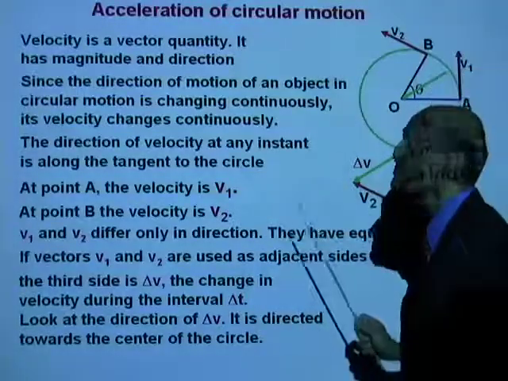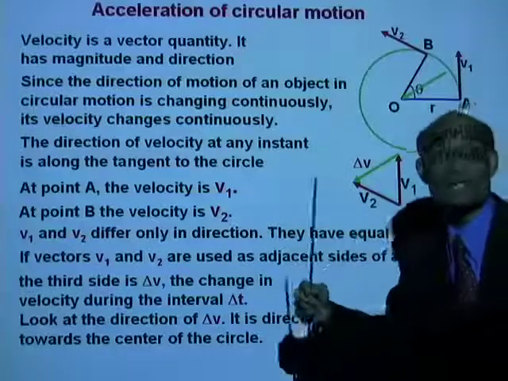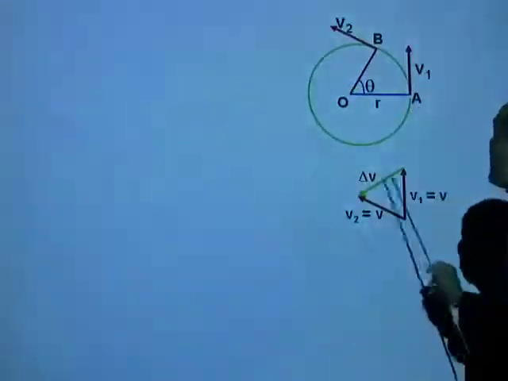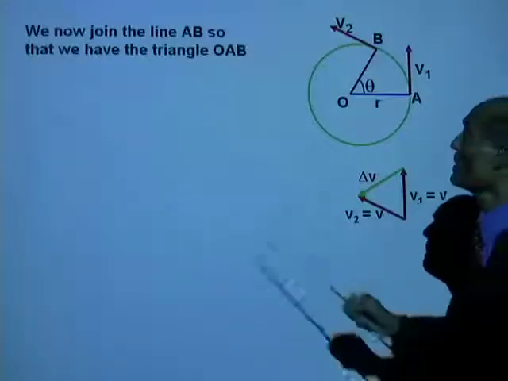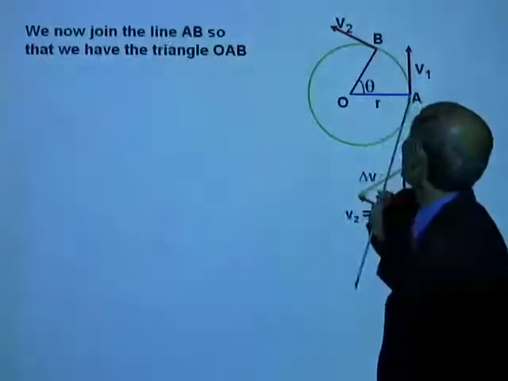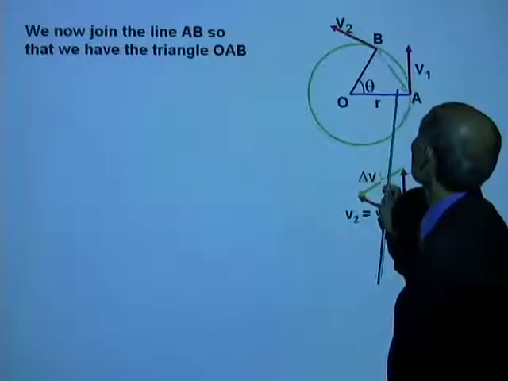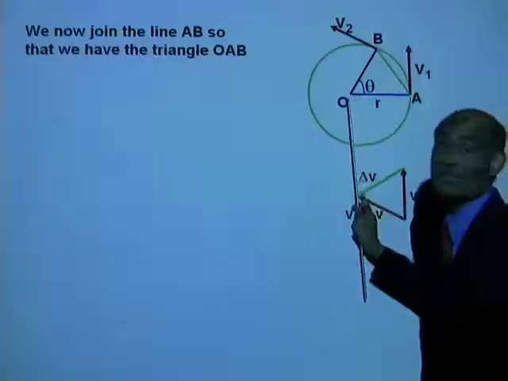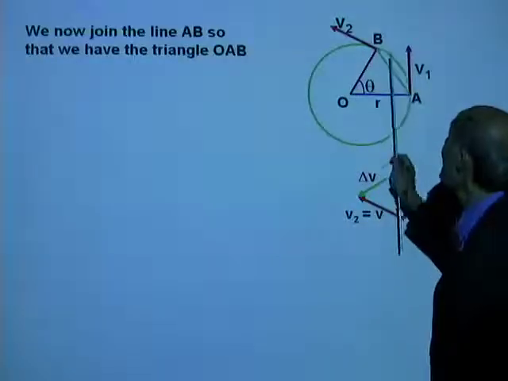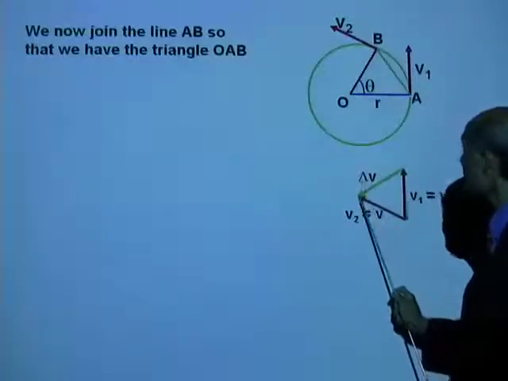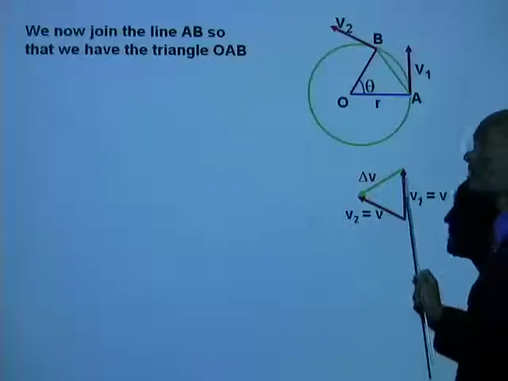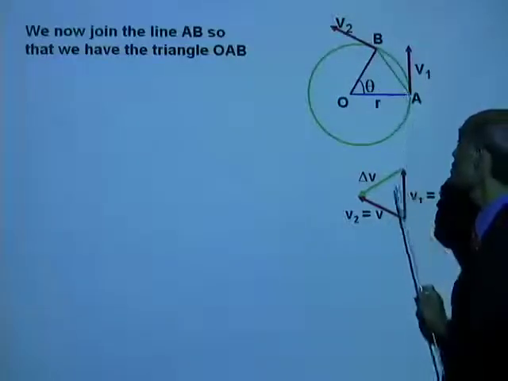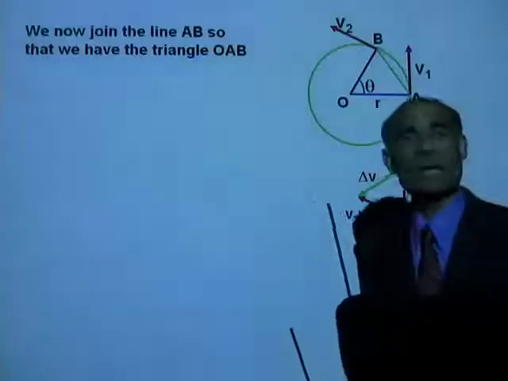Alright, what we're going to do is obtain an equation for the acceleration. Let's do that using this diagram. We now join the line AB so that we have a triangle here. Look at here, there's a triangle OAB and the triangle formed by the vectors. Now, can I say that these two triangles are similar?